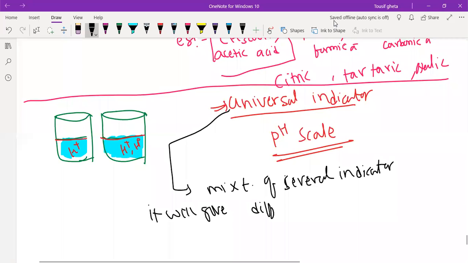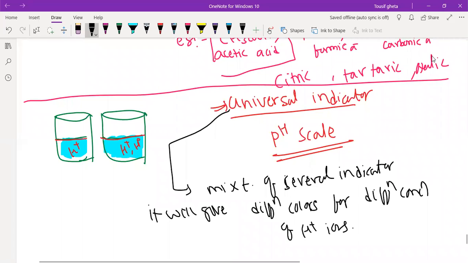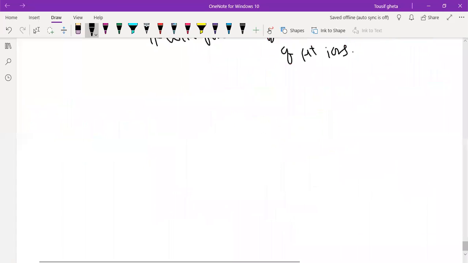It will give different colors for different concentrations of H plus ions. By that, we can identify which is strong and which is weak. I will tell you still deeper about universal indicator. Before that, we will go to the pH scale also.